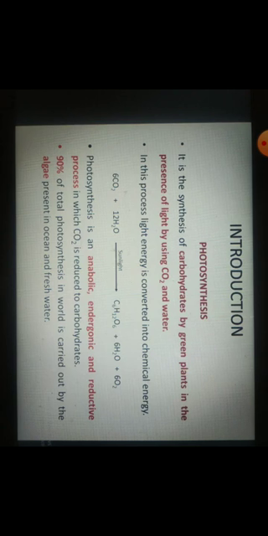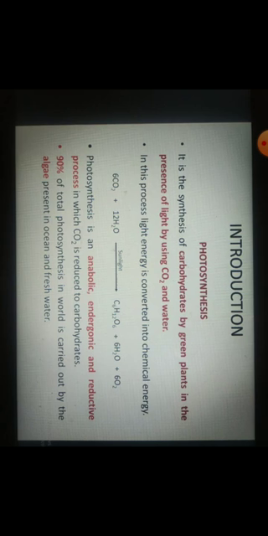So what plants do, they take carbon dioxide from the air, and they take water from the soil, and then they combine this carbon dioxide and water with the help of sunlight. In presence of sunlight, and there is one protein molecule used in this, which is the chlorophyll molecule. They combine carbon dioxide and water to form glucose, that is C6H12O6. So this is generally the process of photosynthesis.